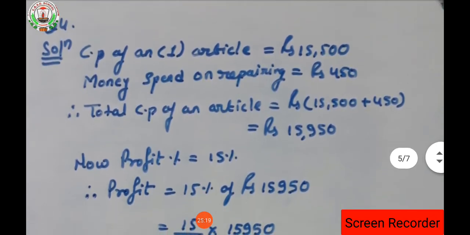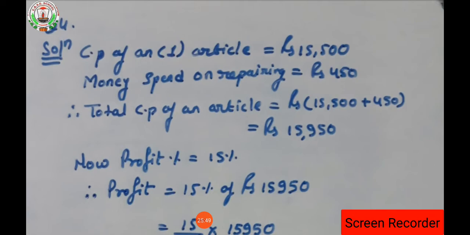Now question number 4. What does question number 4 say? A person is going to purchase an article, that means one article, and the cost price of that one article is rupees 15,500. After purchasing that article, he has to do some repairing work on it. The repairing work also needs some cost.